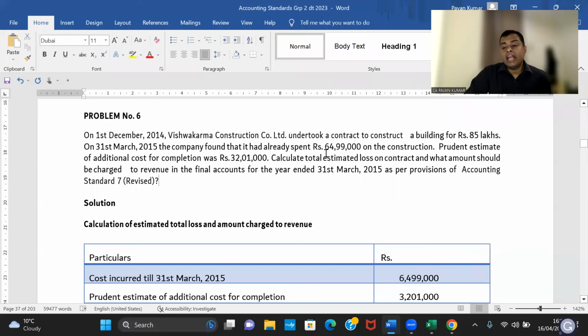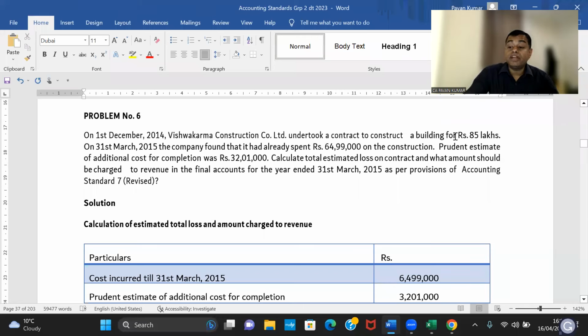Now, can you calculate the percentage completion? It is 64 lakhs 99,000 divided by 97 lakhs. So it is 67%. Now calculate 67% of 85 lakhs. 85 lakhs into 67%, how much? 56 lakhs 95,000.